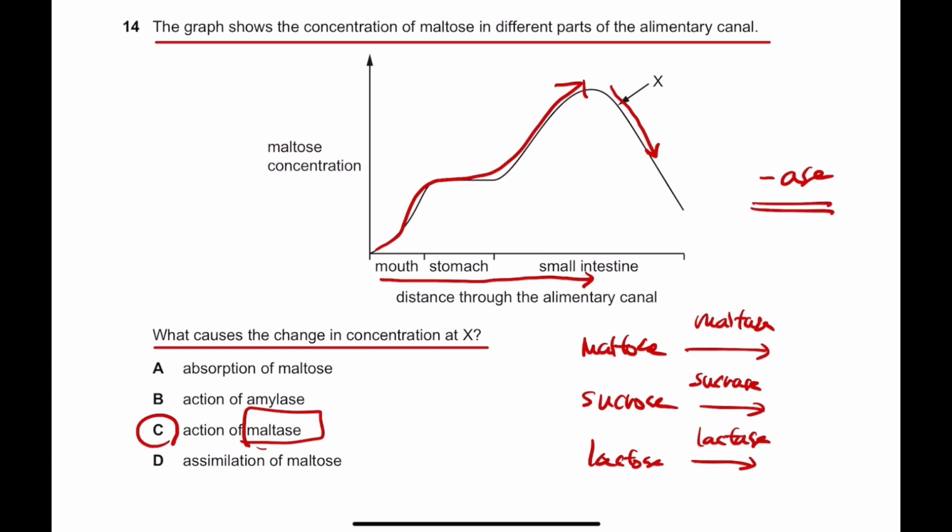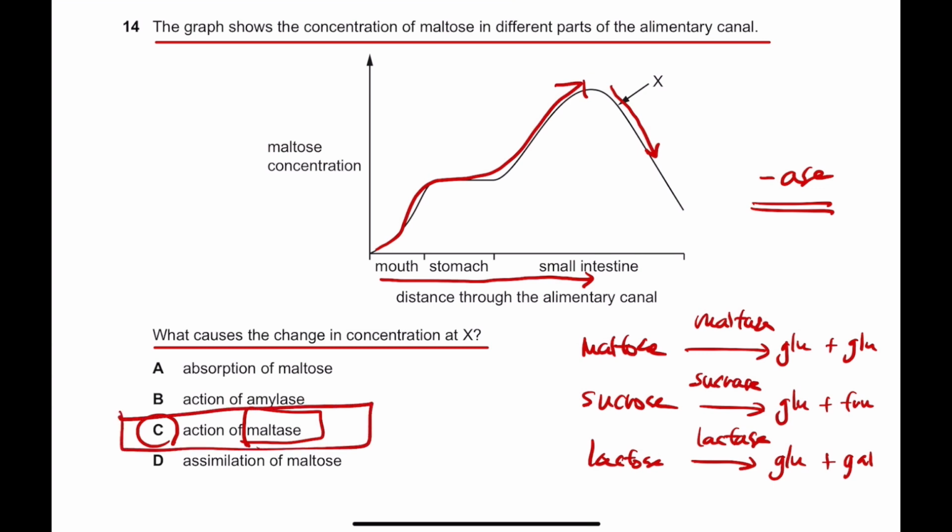Okay? And when maltose gets broken down, it gets broken down into glucose molecules. When sucrose gets broken down, it becomes glucose and fructose. When lactose gets broken down, it becomes glucose and galactose. Okay? So, anyways, the answer for this question is C.